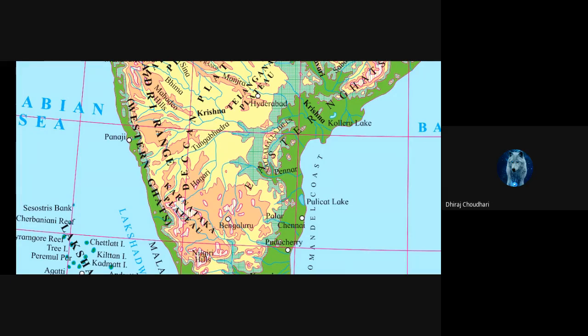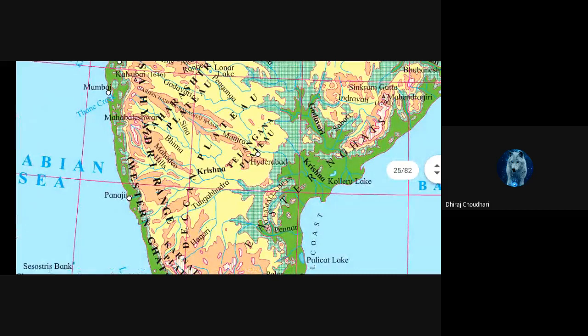Okay, the Konkan region of India, we can say the Konkan coastline, that's why we call it a strip. It's width is very less. Okay, so it starts from the Sahyadri range, and we know in the Sahyadri range many rivers originate, because whatever high rainfall takes place, takes place in the Sahyadri range.